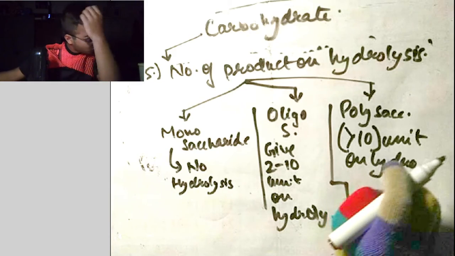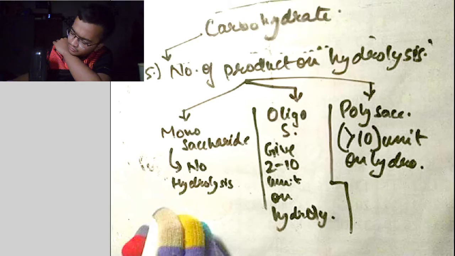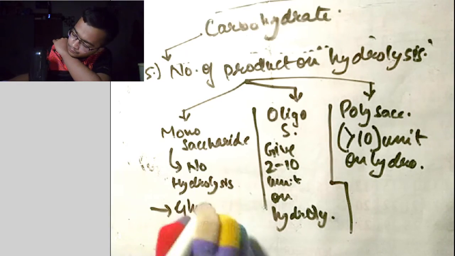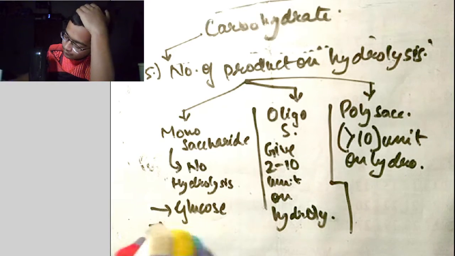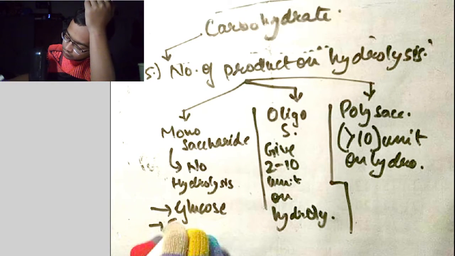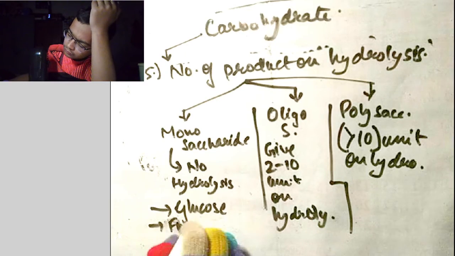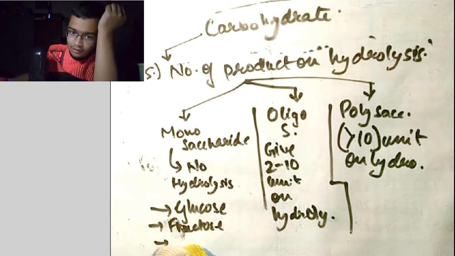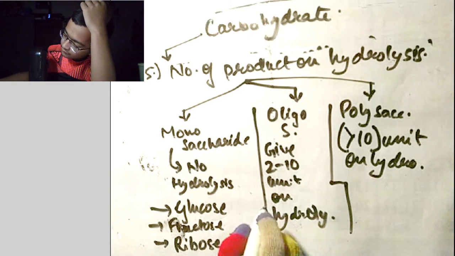Okay. Coming to the example of every category, under monosaccharide we have glucose, fructose, another one is ribose, right?